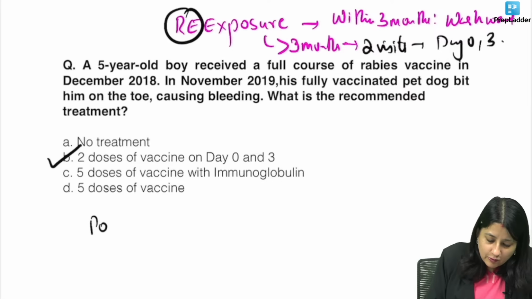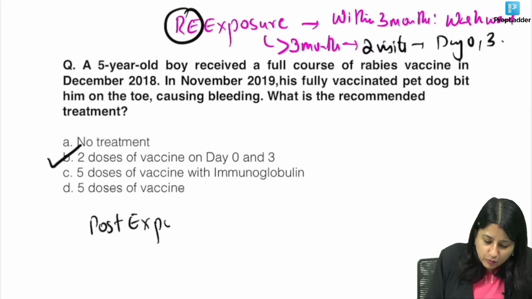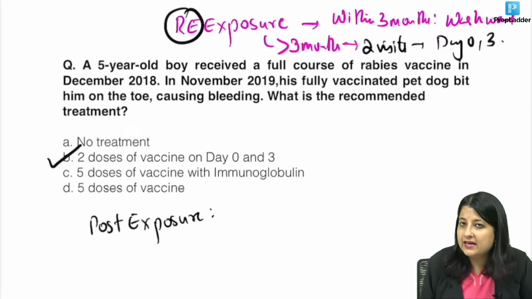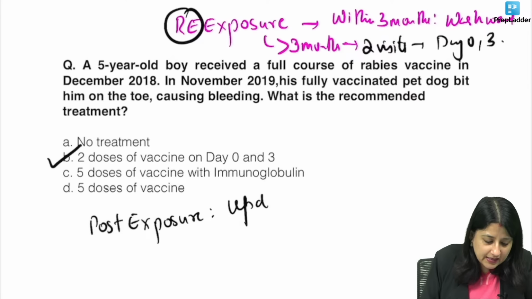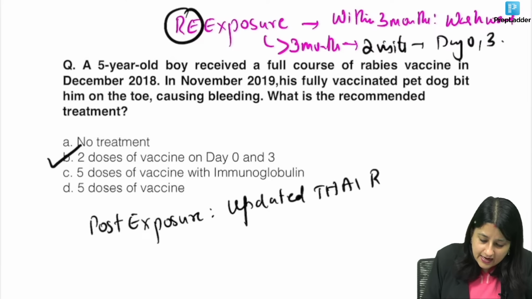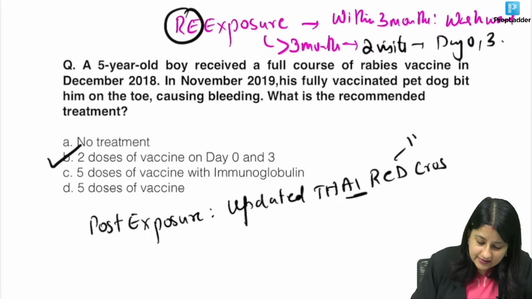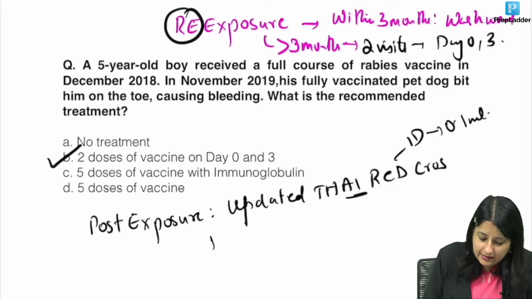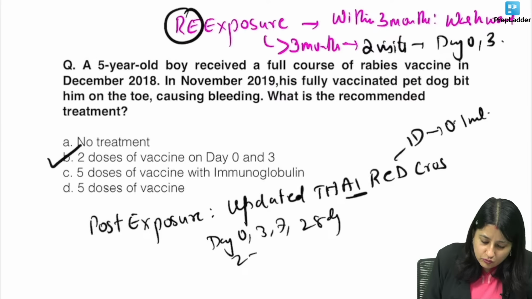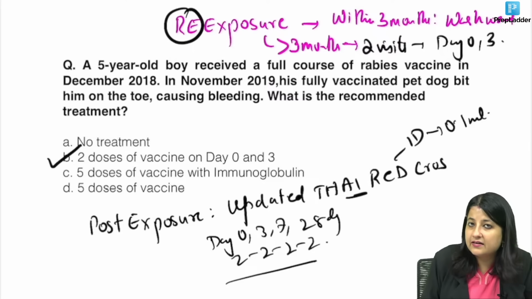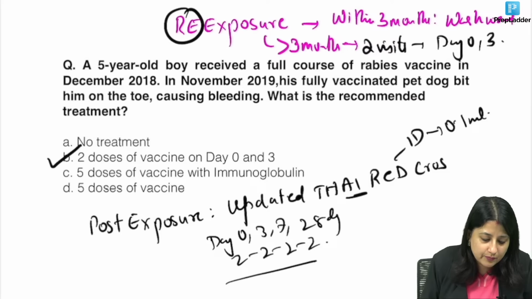What is the regimen for post-exposure prophylaxis? Post-exposure prophylaxis in India, we prefer the updated Thai Red Cross regimen. Thai Red Cross. That is in India. Now, I say India, remember that, and this is an intradermal regimen. Intradermal, I've always told you the dose is 0.1 ml, goes day 0, 3, 7, 28 days. 2 sites simultaneously. In India, in National Rabies Control Program, this one is it.